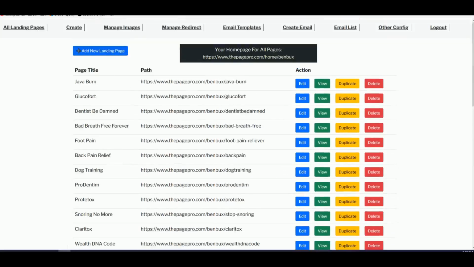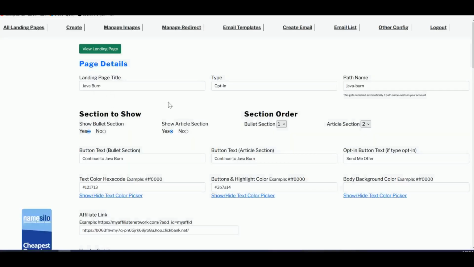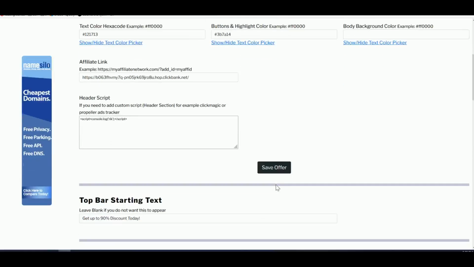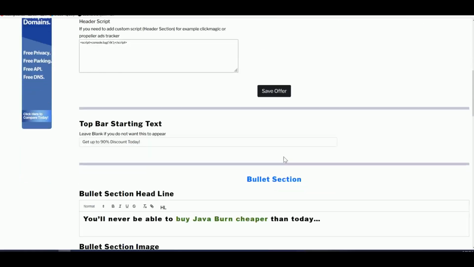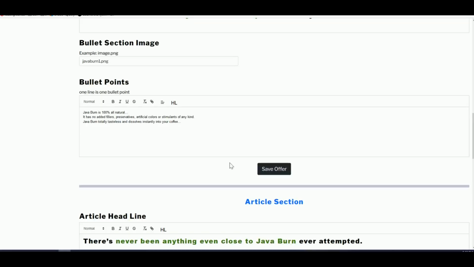All right, so it's very easy. Just head over to add new landing page. If you check one of the landing pages here, let's check Java Burn. You will just need to fill in some of the basic information here in the form, and then click on save offer. I have a step-by-step tutorial on how to create a simple landing page using pagepro.com. Just check it on my channel. I just don't want to repeat it in this video, because I've already made lots of videos on how we can create landing pages within 5 minutes or less using pagepro.com.